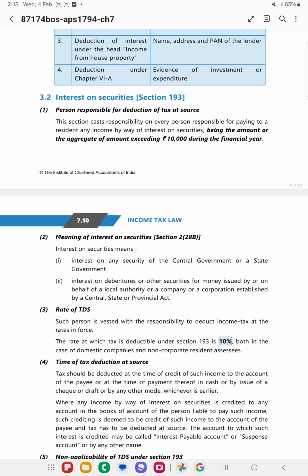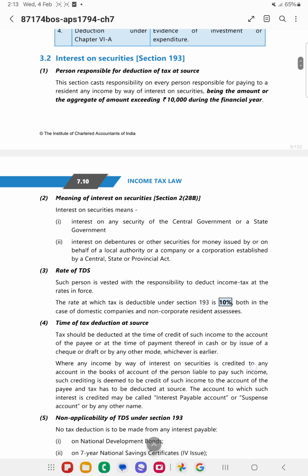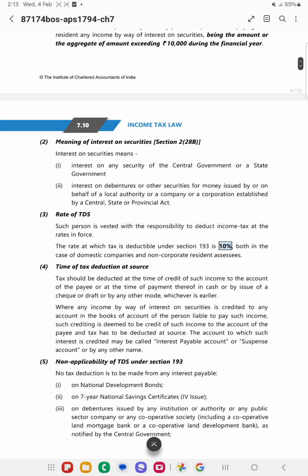There are certain exemptions, that is non-applicability of the TDS provision. One is national development bonds, and any bonds with the name tax saving bonds; in such cases you need to exclude them, meaning TDS under section 193 will not be applicable.